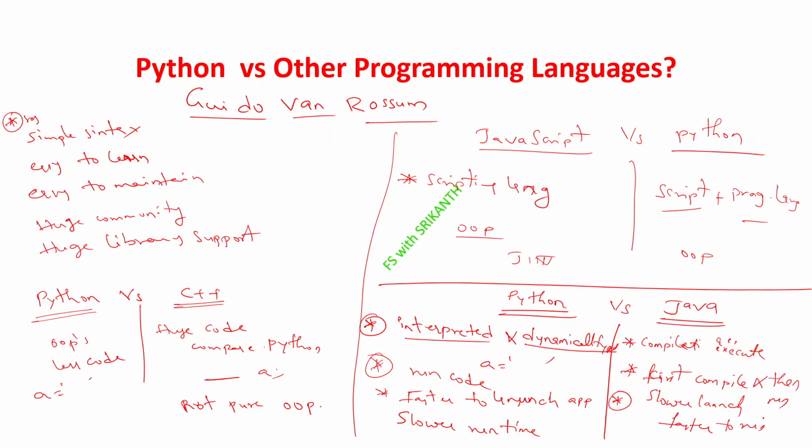So Python can run the code directly, while Java is first compiled and only then run. That is the difference. These are the differences when compared with C++, JavaScript, and Java.